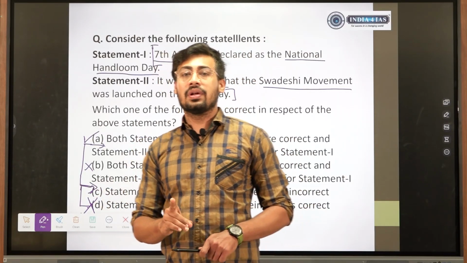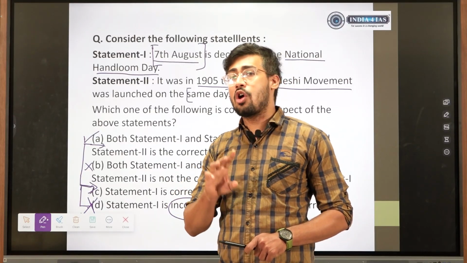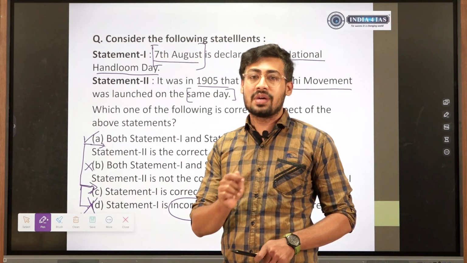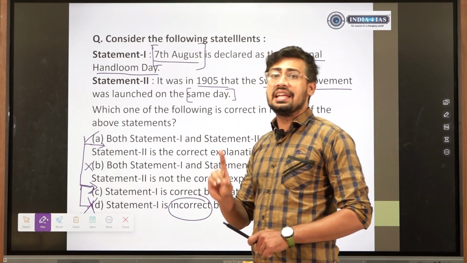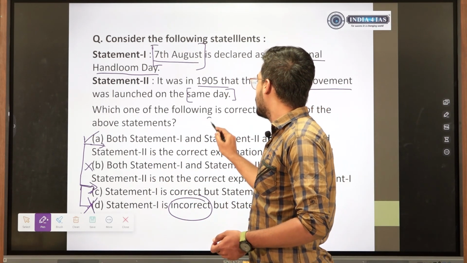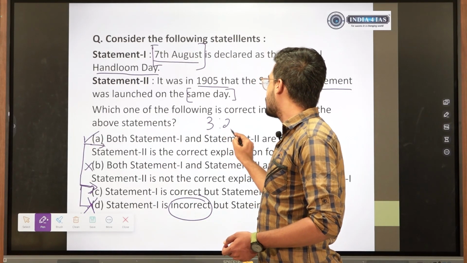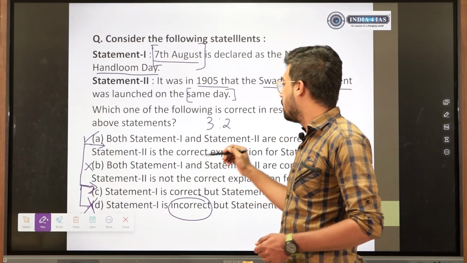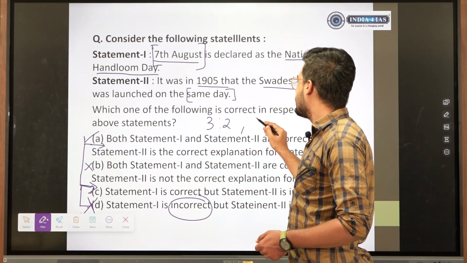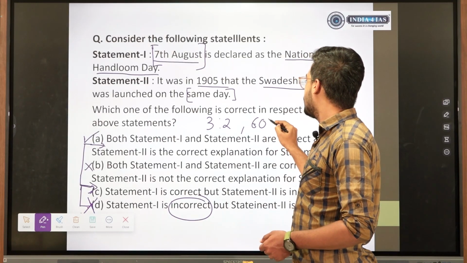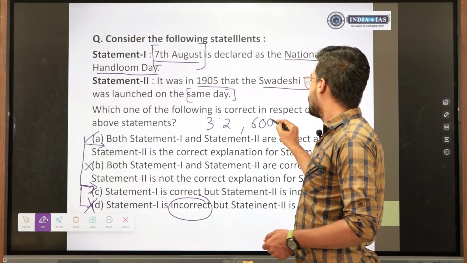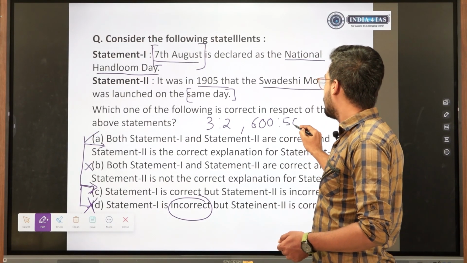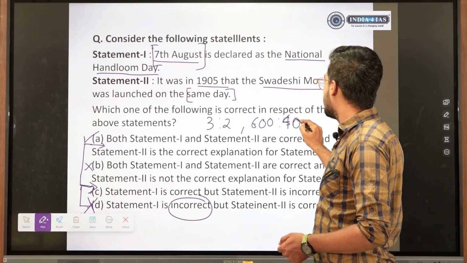I'll give you another example where, if you had applied the same logic, you would have got that one wrong but this one correct. But still, one correct and one wrong, and you get plus 1.33 marks. The same kind of question came on the Indian national flag. I think one statement said that the height to the breadth to length should be in the ratio of 3:2. And another thing said that it is of some 6 centimeter to 5 centimeter, something like 6:5. Okay, 6:4 ratio, something like that.